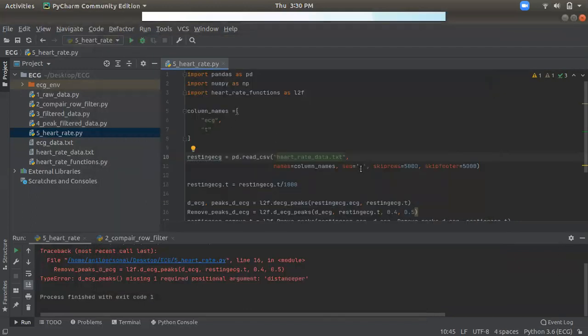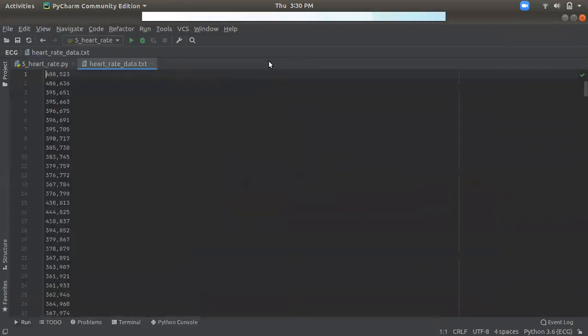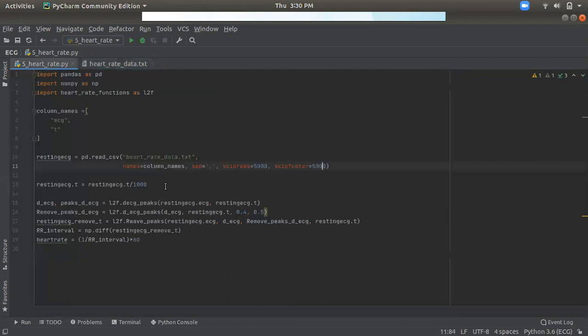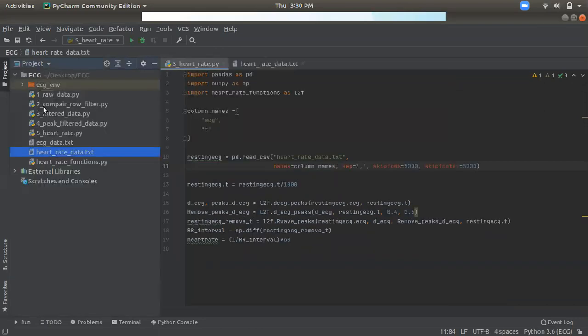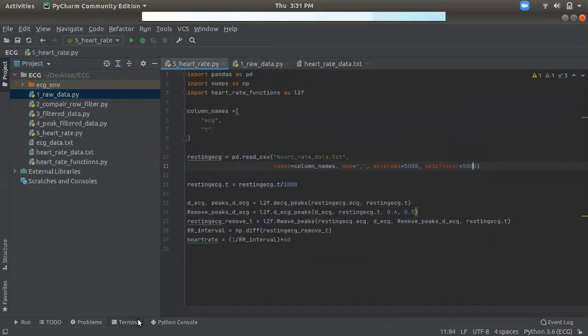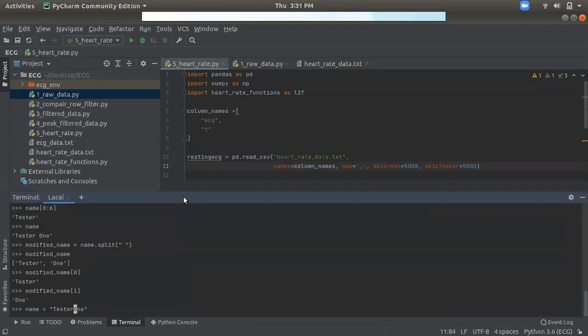So we're taking this, and now we split by comma, right? Let's keep the same 5,000 above, 5,000 below. So how much data is in the heart rate text? As you can see, there is 72,000 plus data. We are dealing with 72,000 plus data. So now we're separating this by comma. I hope you understand why we use the tab here and why we use comma here. I am explaining again why we are using the split method.